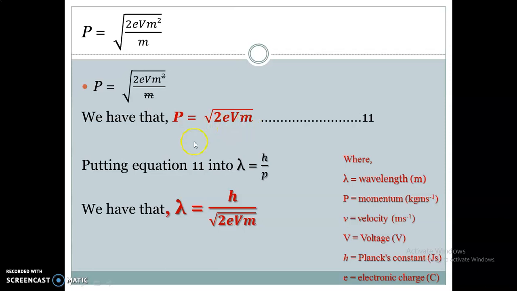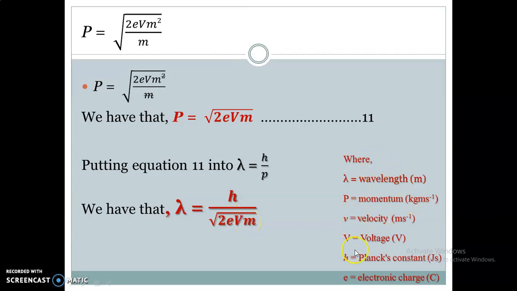Now, let us put equation 11 into lambda equals h over p. Of course, we know this equation as one of the first equations de Broglie propounded, which means lambda equal to h over, instead of putting p here, we bring what? Square root of 2eVm and put here. So we have that lambda equal to h here over, instead of writing p here now, we have what p represents, which is equation 11. We bring it here. So we have lambda equals h over square root of 2eVm.